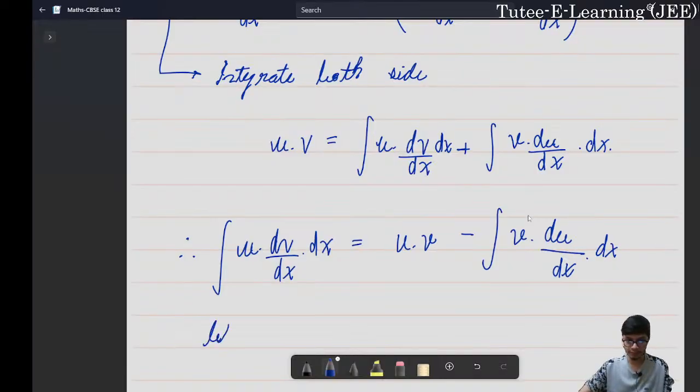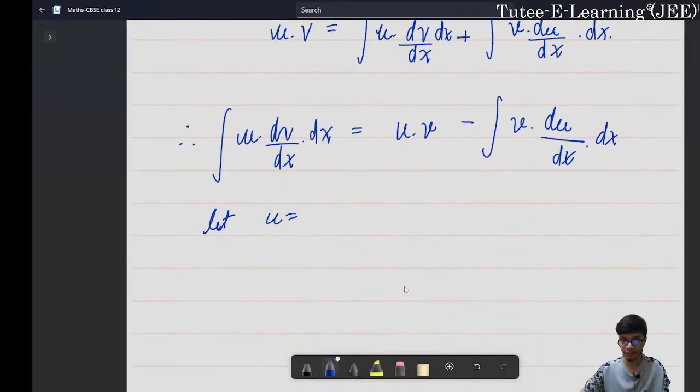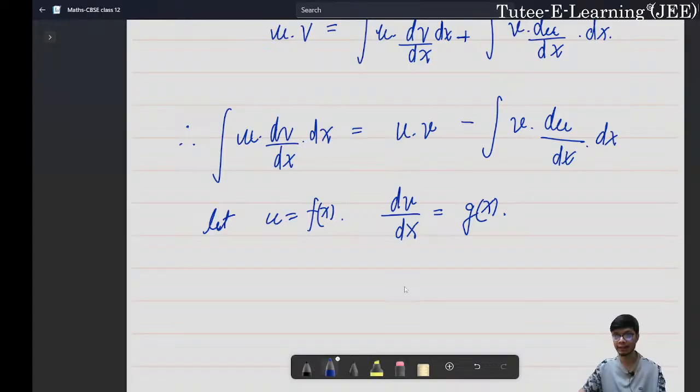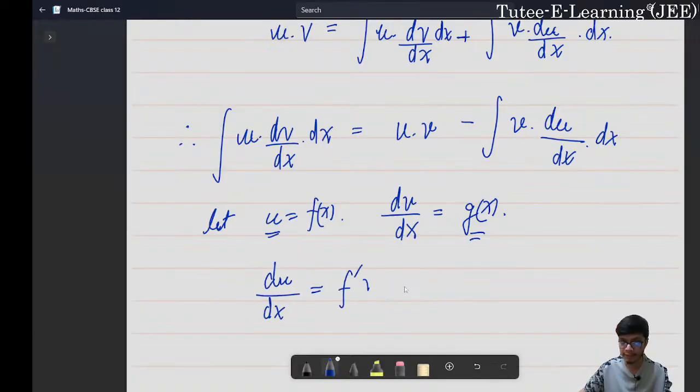Now let us assume u as some function f of x, and let us assume dv by dx as some function g of x. Please note that I am assuming u as a simple function and the derivative of v with respect to x as a g function. Then if I perform du by dx, it is nothing but f dash of x. Now why am I assuming it in this manner?